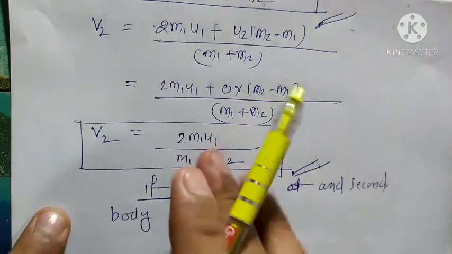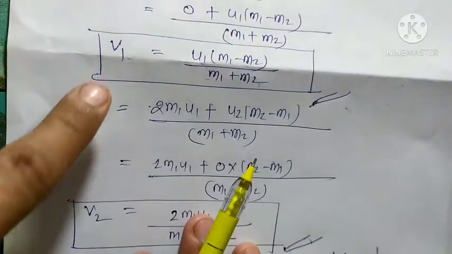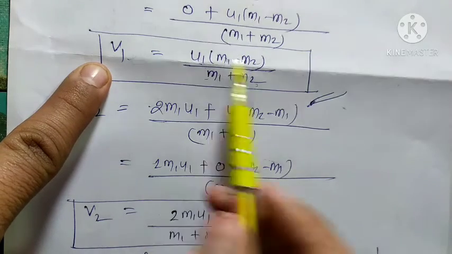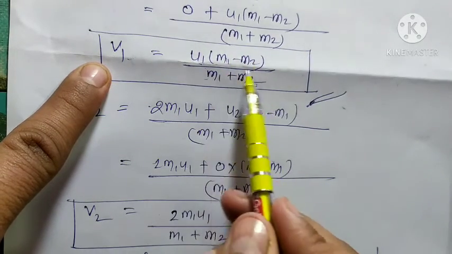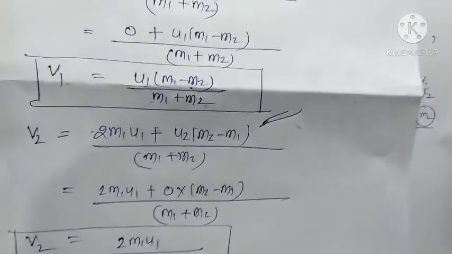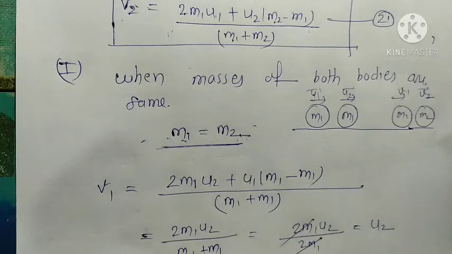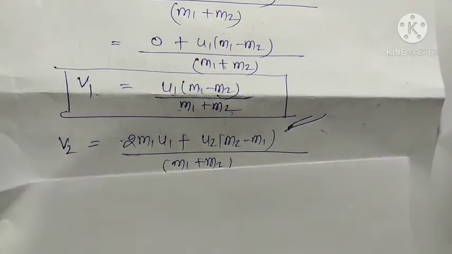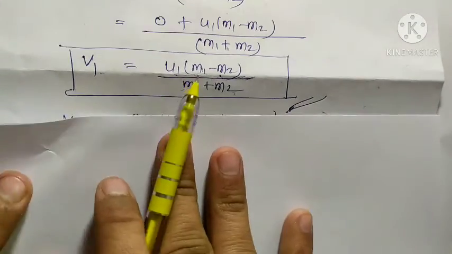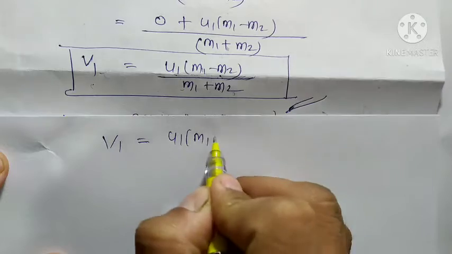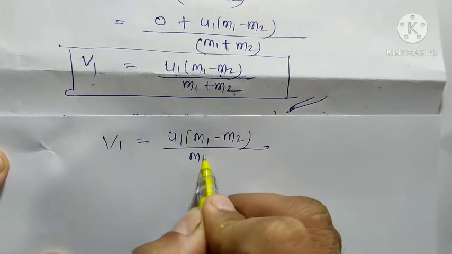So here you see that in this condition m1 is equal to m2. Both bodies have the same mass, so this term becomes 0. Finally we get v1 is equal to 0. Here v1 is equal to u1 (m1 minus m2) upon (m1 plus m2).